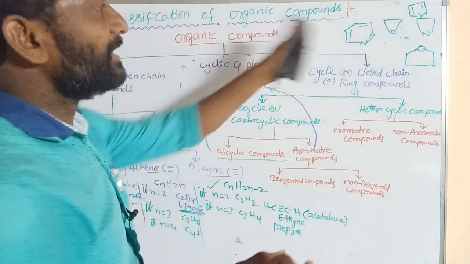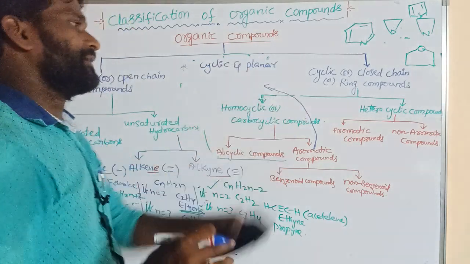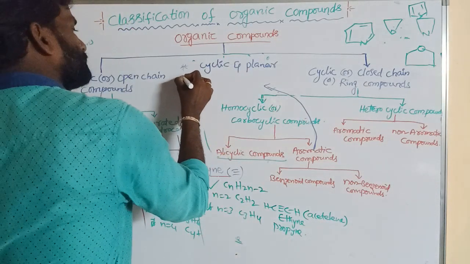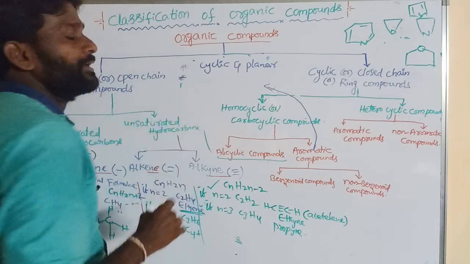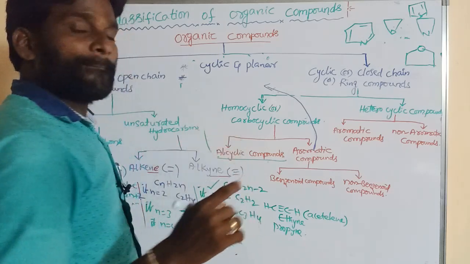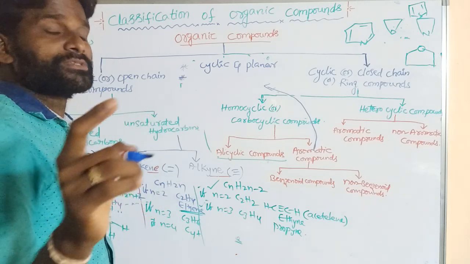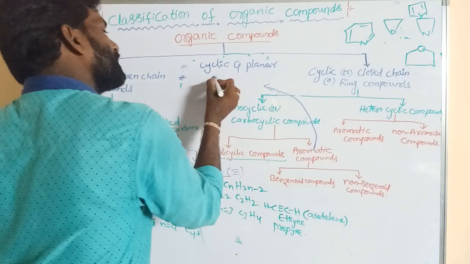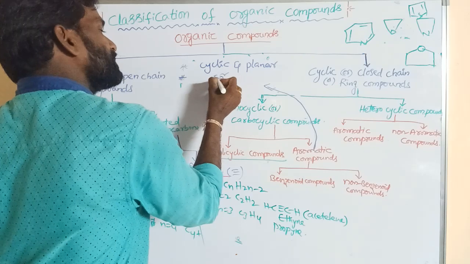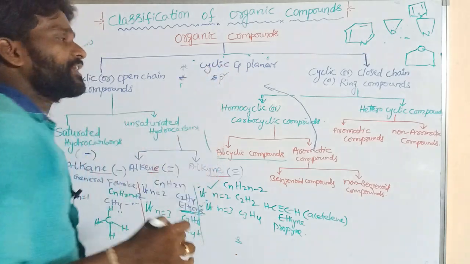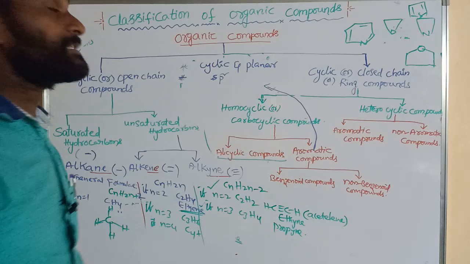Cyclic is a closed system. And the second point: in aromatic compounds, the atoms are involved in sp2 hybridization.